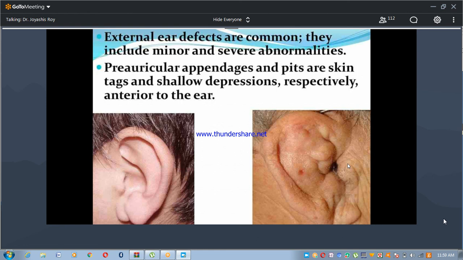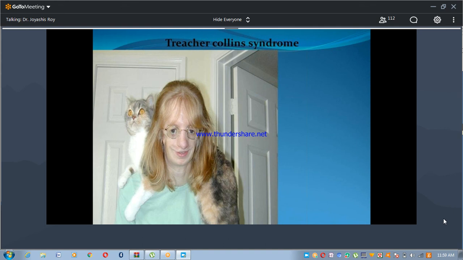This is another congenital malformation, Treacher Collins syndrome: congenital deafness, malformation of the face, and maldevelopment of the mandible. If the neural crest cells fail to migrate into the first pharyngeal arch, then the baby may have Treacher Collins syndrome.